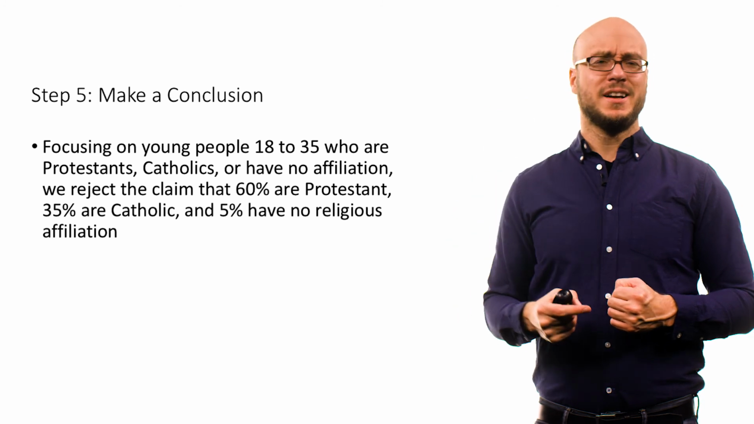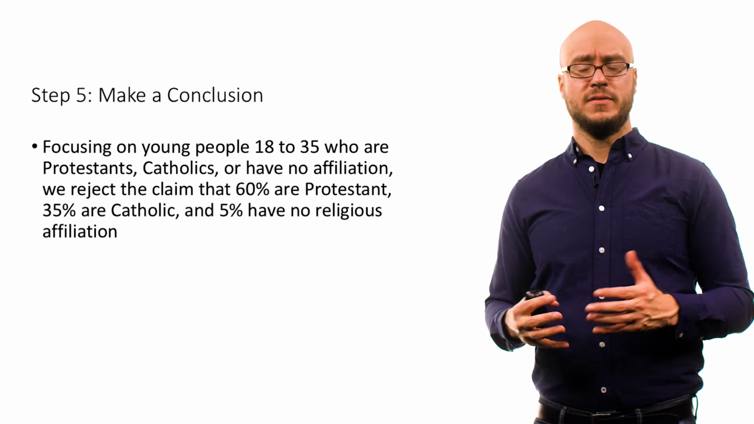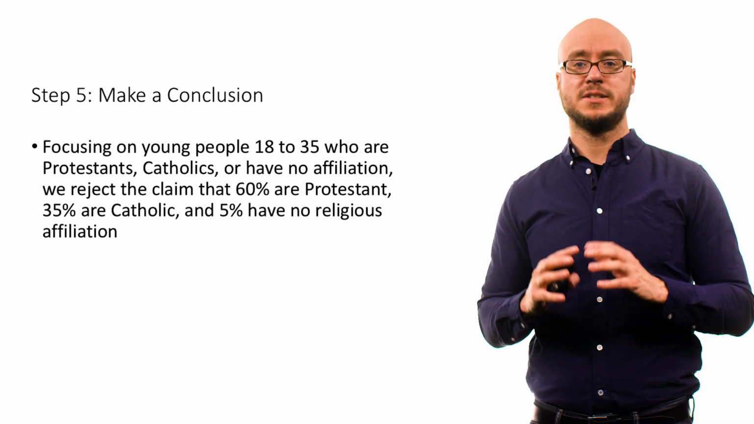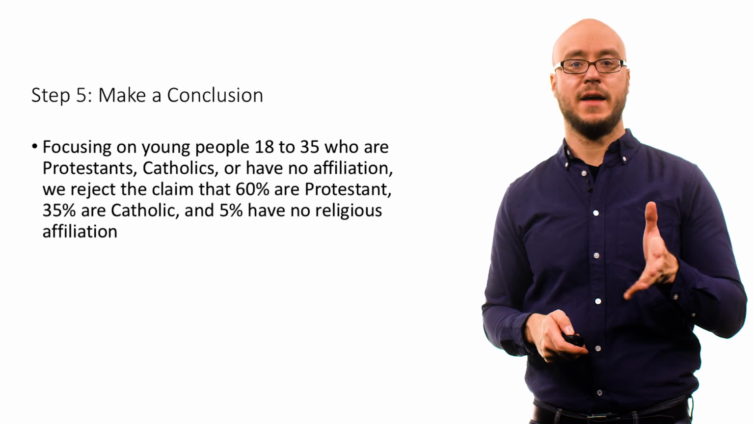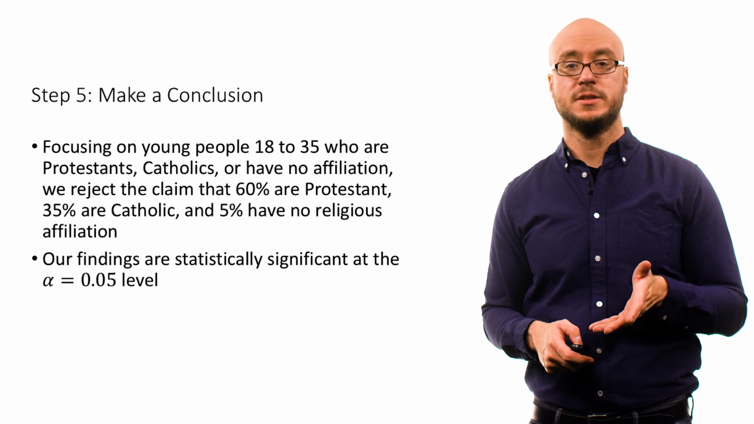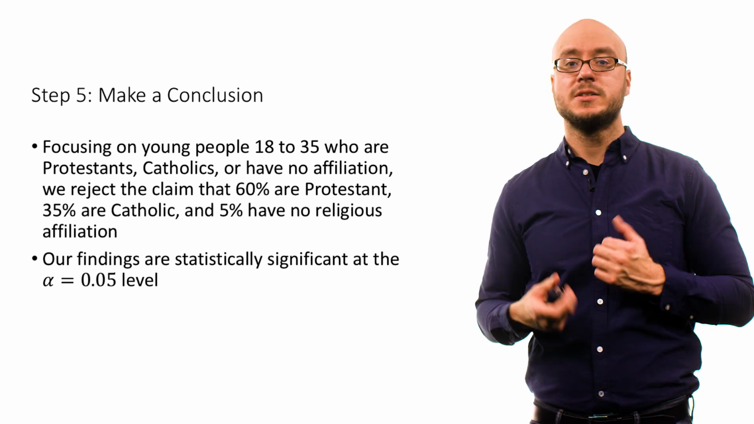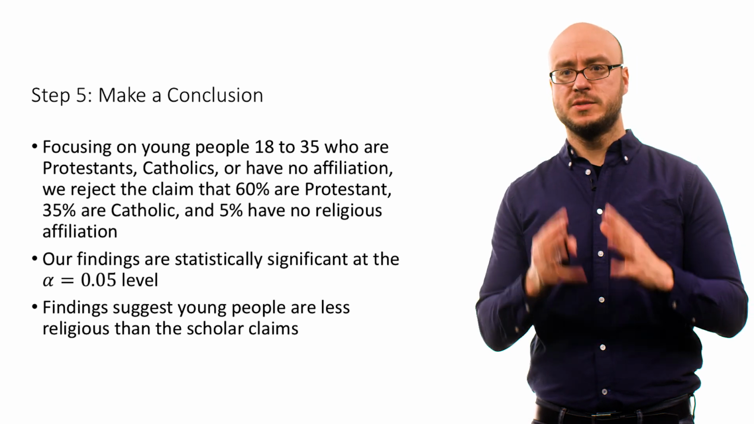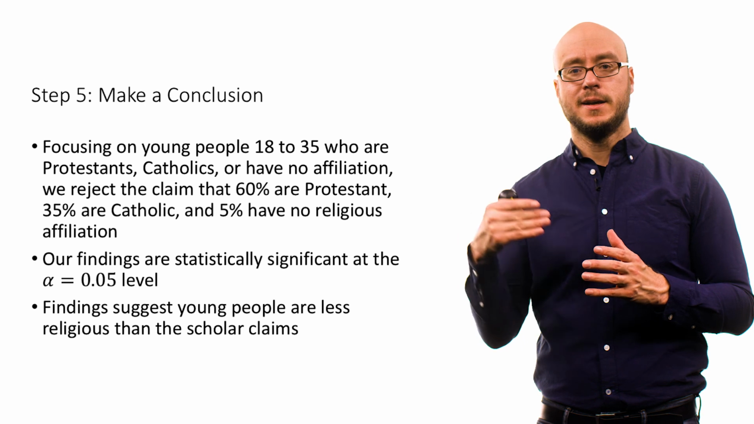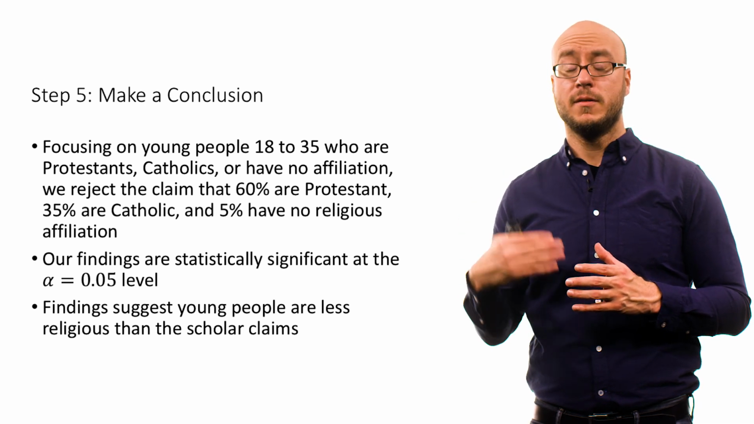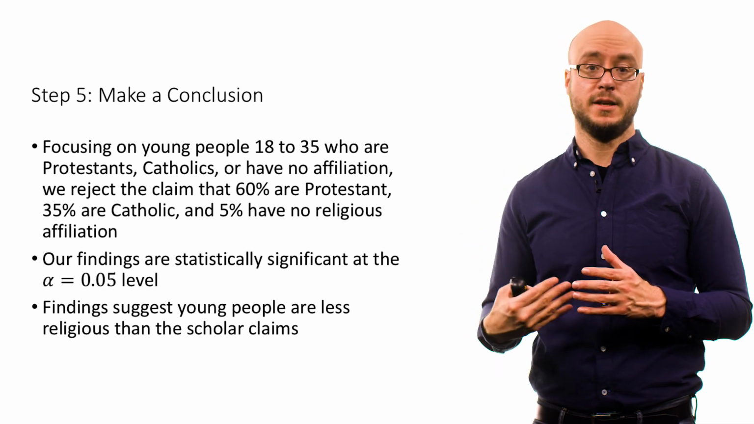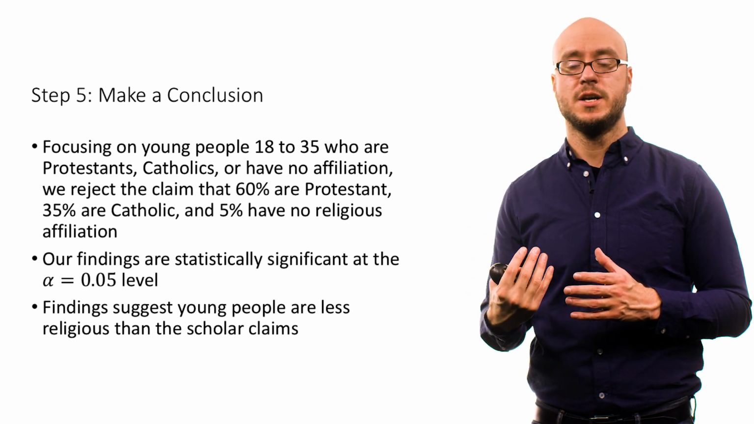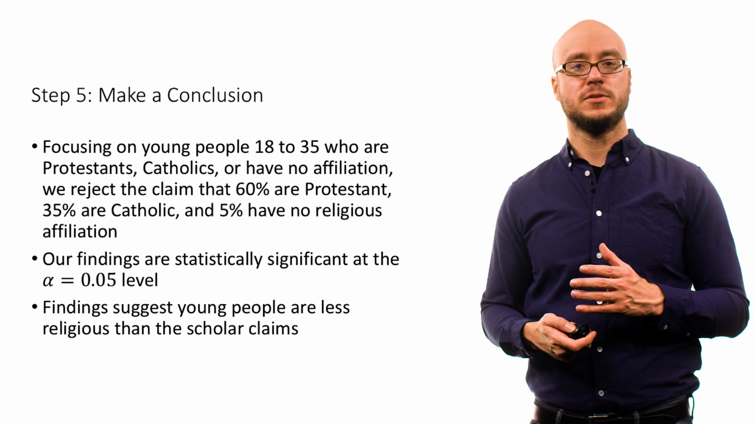Focusing on young people aged 18 to 35 who are Protestants, Catholics, or have no affiliation, we reject the claim that 60% are Protestant, 35% are Catholic, and 5% have no religious affiliation. These findings are statistically significant at the alpha equals 0.05 level. If you look at the expected and observed counts, you will see that these findings suggest that young people are much less religious than this scholar is claiming. You can see that the expected cell counts for those without a religious affiliation are much smaller than the actual observed counts.